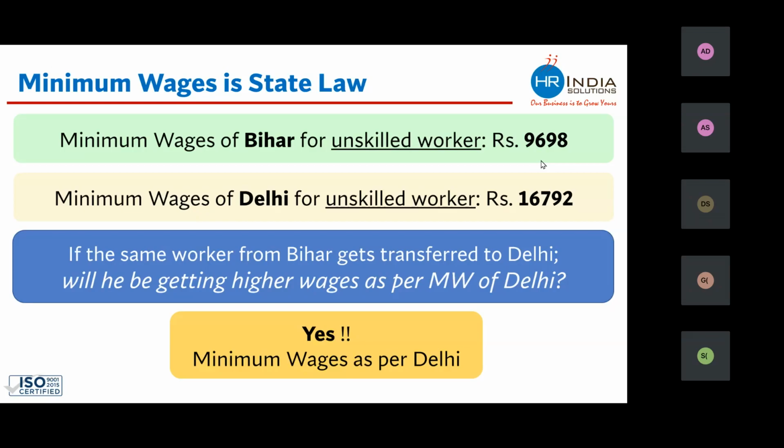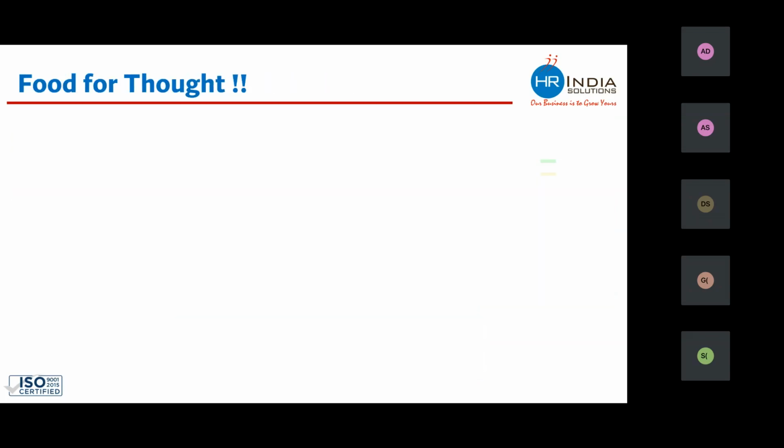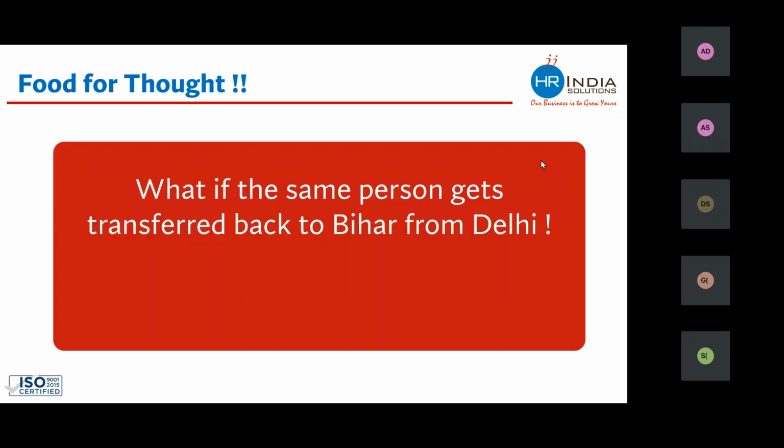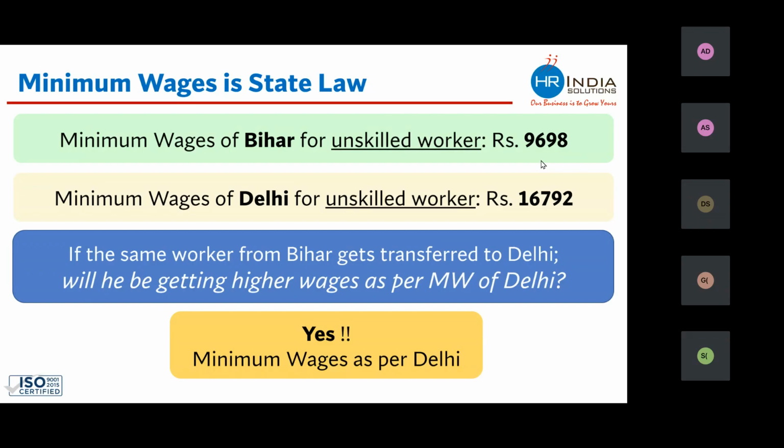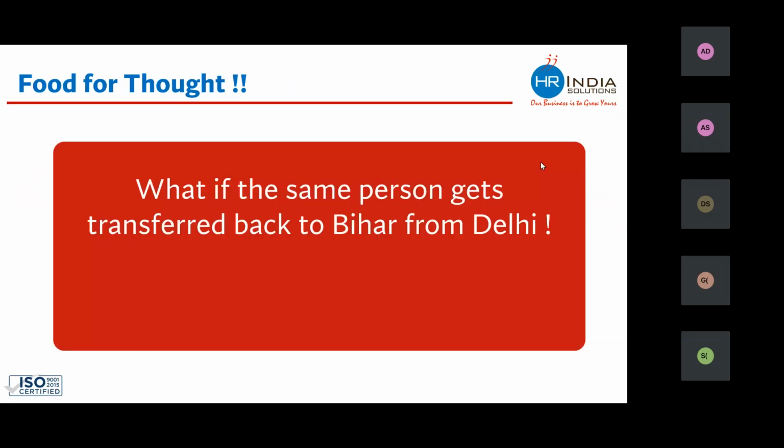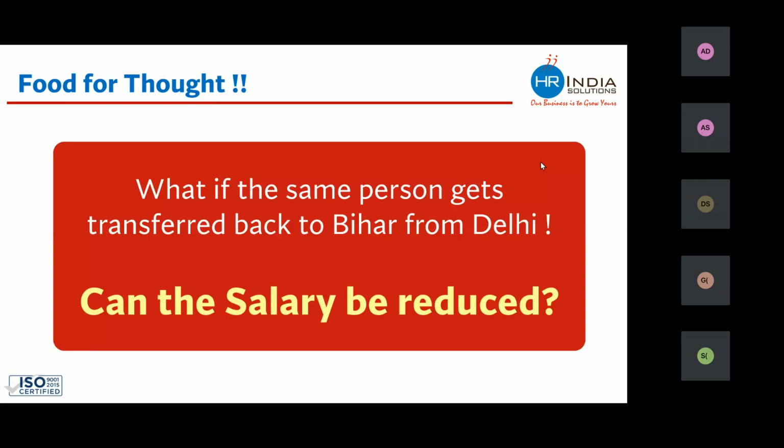Now, there is another question which I want to share, for which I will not be sharing the correct answer. What if the same person gets transferred back to Bihar from Delhi? When this person was transferred from Bihar to Delhi, we increased the salary. Now, we are transferring this person back to Bihar. Can the salary be reduced? Try to find out the correct answer. This is a kind of homework for all of you. Let's proceed for the time being.